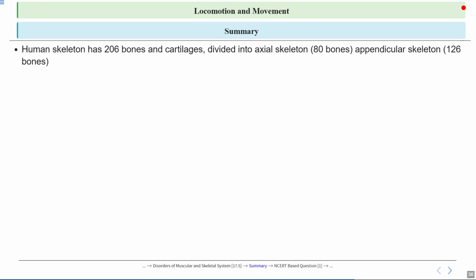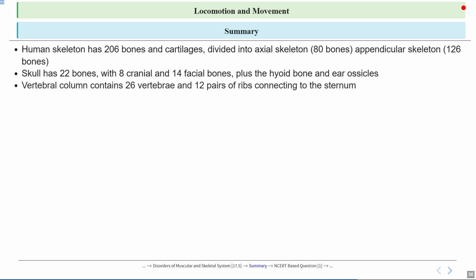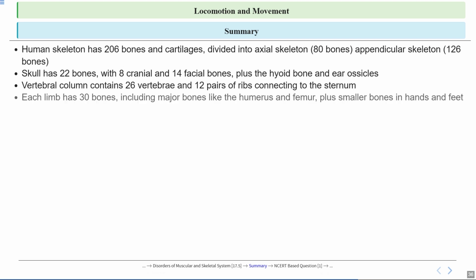So we have seen the different disorders of the muscular and skeletal system. So this is the summary. Today we discussed that the human skeleton has 206 bones and cartilages, which are further divided into the axial skeleton that consists of 80 bones, and the appendicular skeleton that is composed of 126 bones. Then we talked about the skull, which has 22 bones with 8 cranial and 14 facial bones, plus the hyoid bone and ear ossicles.